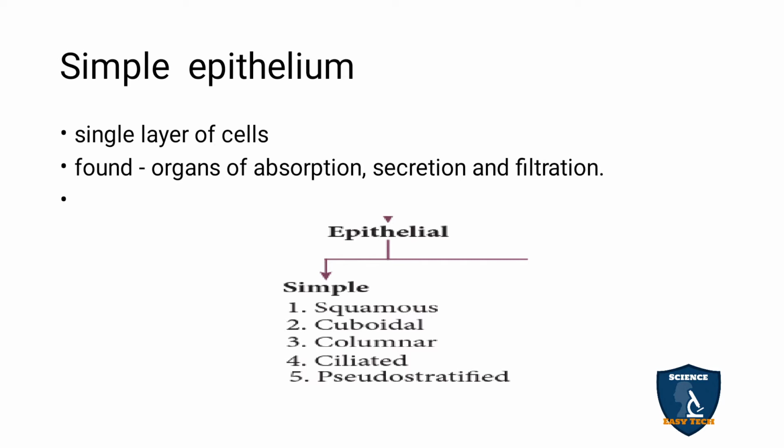For example, secretion is seen in the glands, the endocrine glands secreting hormones. Filtration takes place in the kidney region, and absorption takes place in the digestive system. In those organs you can see the simple epithelial tissue. This simple epithelial tissue is classified into squamous, cuboidal, columnar, ciliated and pseudostratified epithelium.